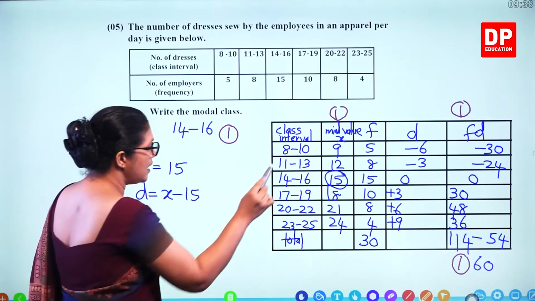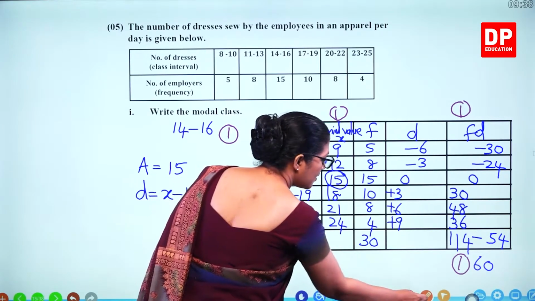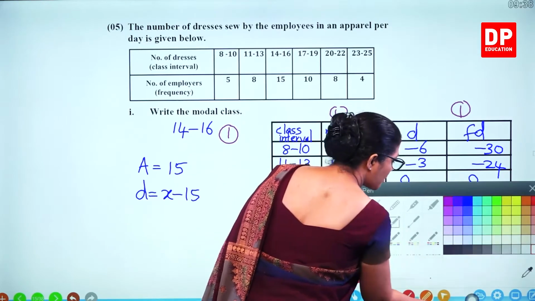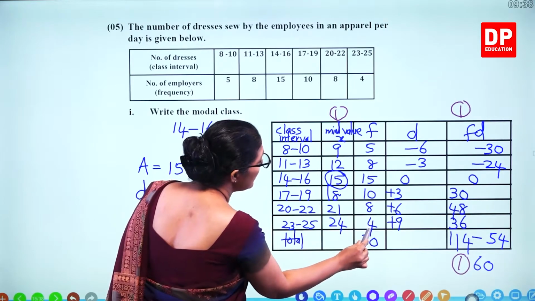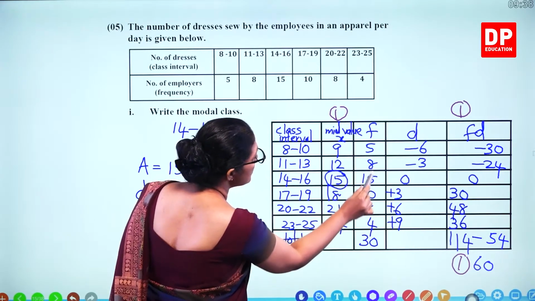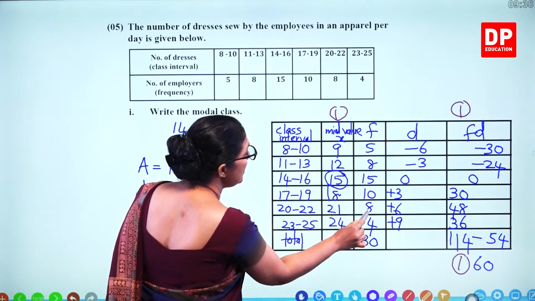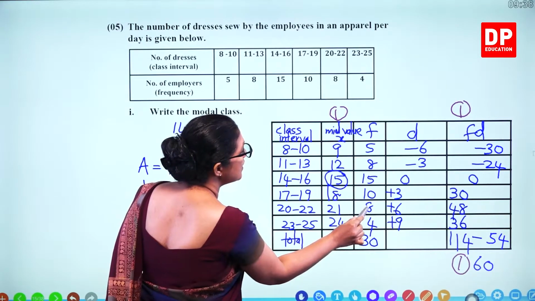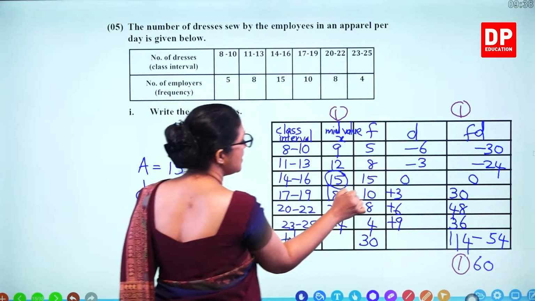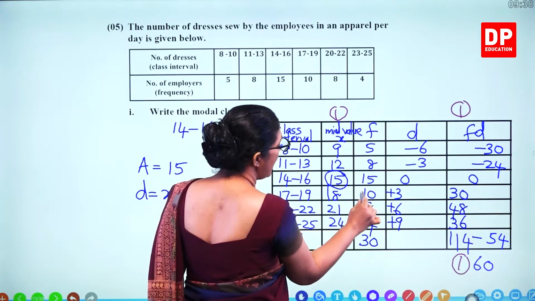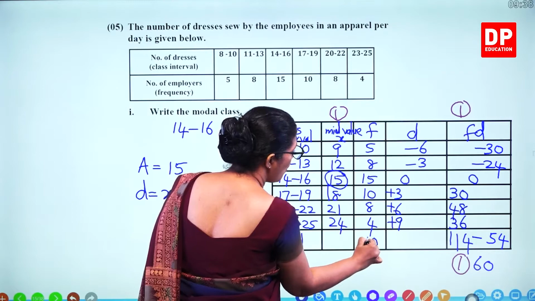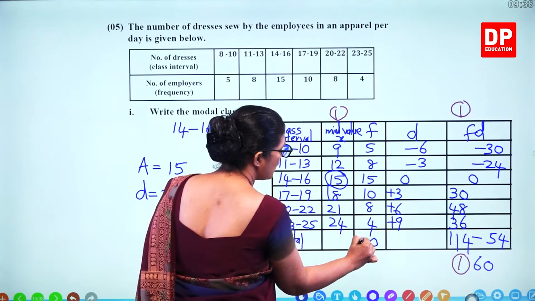So shall we make the correct value here? Shall we do it again? What's the total here? 10, 16 is 26 and 4, 30, and these two we forgot. So the total is 50.